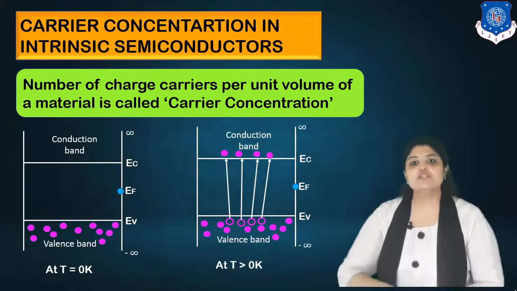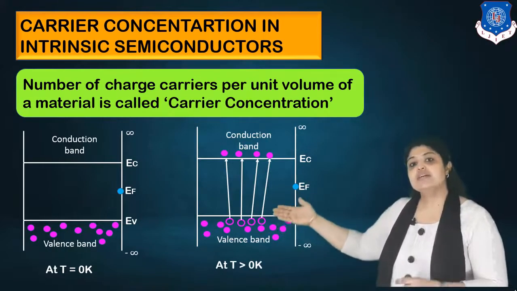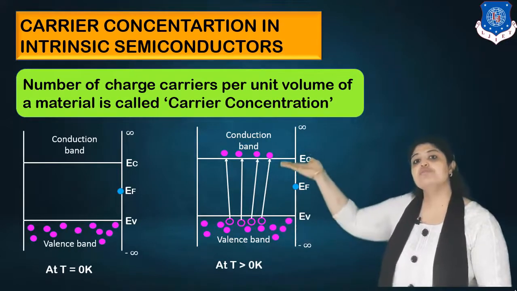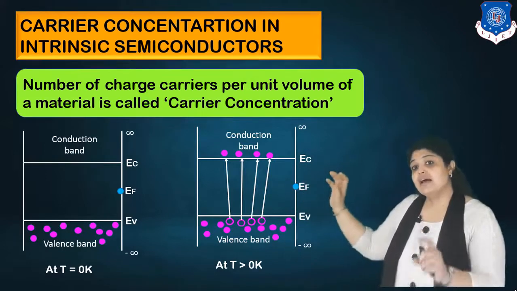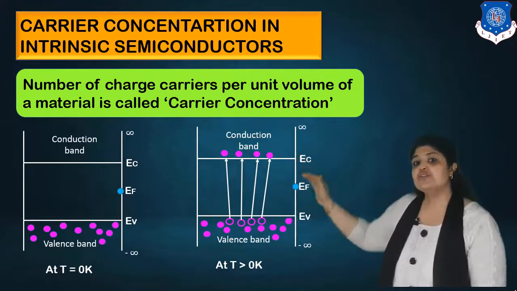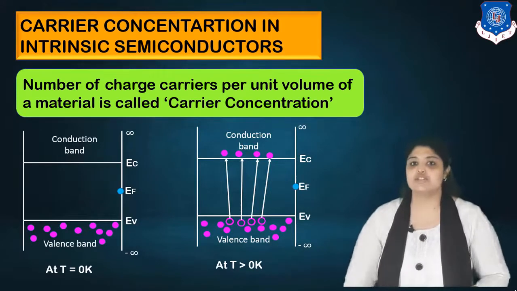Now let's see what the situation is if the temperature is greater than 0 Kelvin. You can see that at a temperature greater than 0 Kelvin, electrons have moved to the conduction band. And you can clearly see in this diagram that 4 electrons have moved to the conduction band, so 4 holes are created. Hence we say that Ne equals Nh.